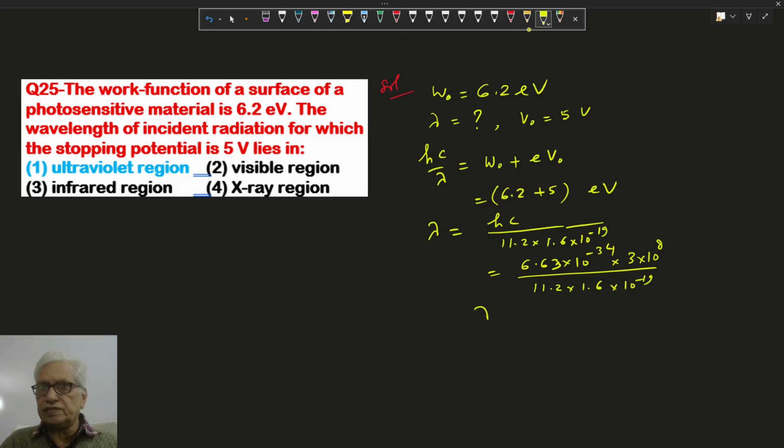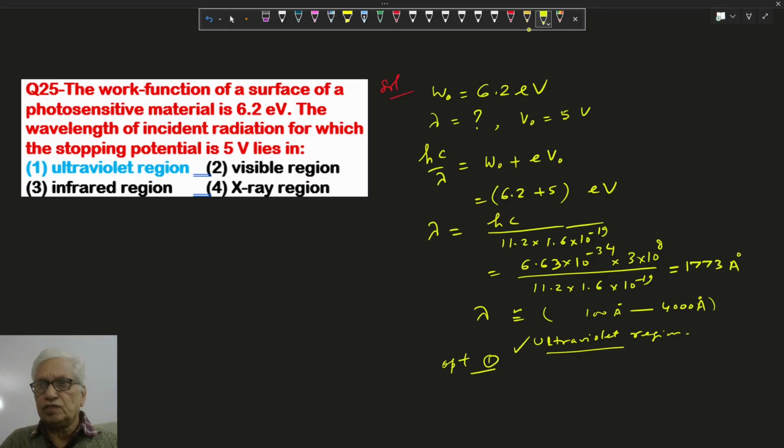If we solve it, it comes roughly in the region less than 100 angstrom to 4000 angstrom. It means it is coming in the ultraviolet region. So the wavelength will be in the ultraviolet region. We solve it here, it comes 1773 angstrom. So it is ultraviolet region. Option 1 is correct.